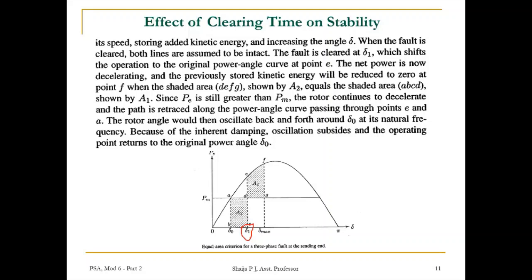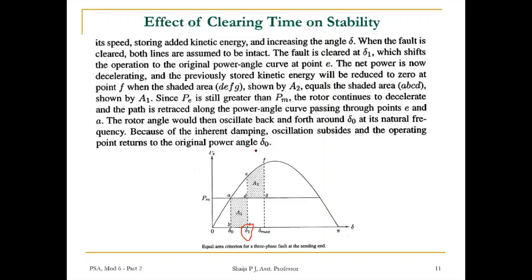Now the operating point shifts from the original power angle curve to E, because corresponding to delta 1, the electrical power output PE is this E. So the net power is now decelerating, and the previously stored kinetic energy will be reduced to 0 as it moves up like this. It becomes 0 at this point F.